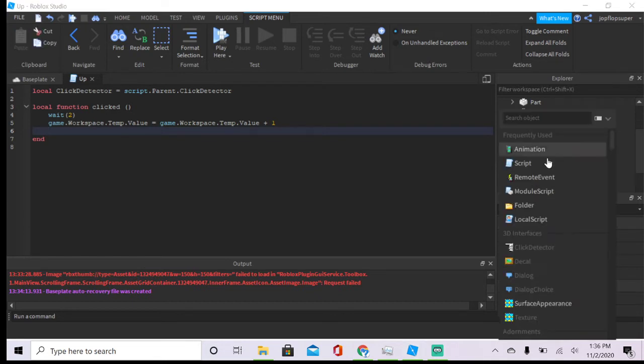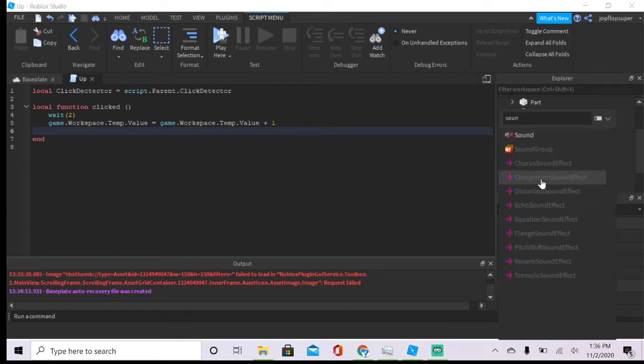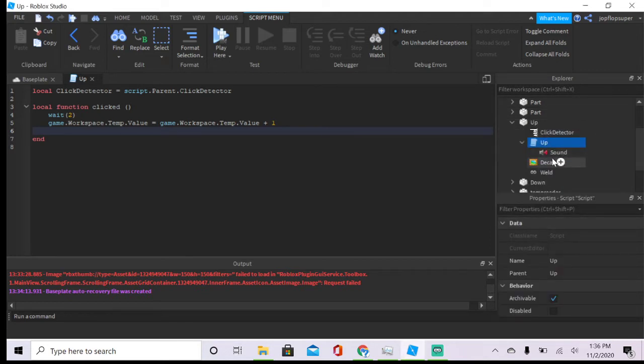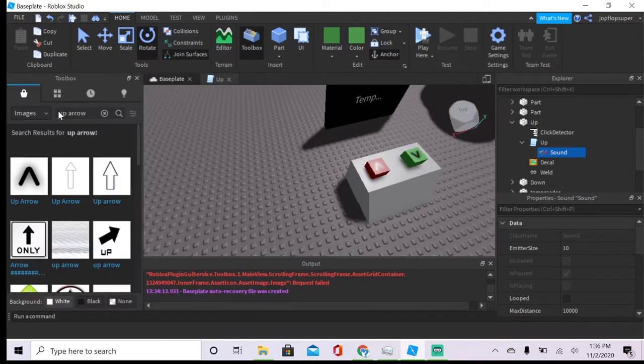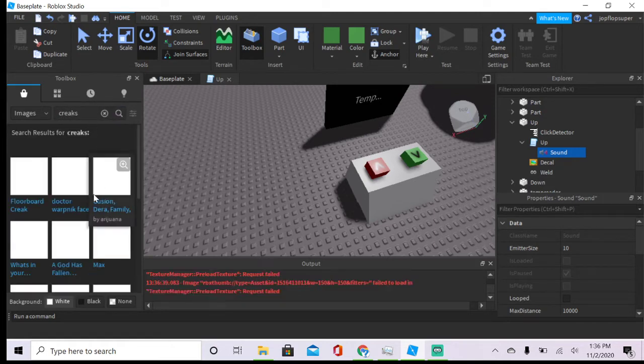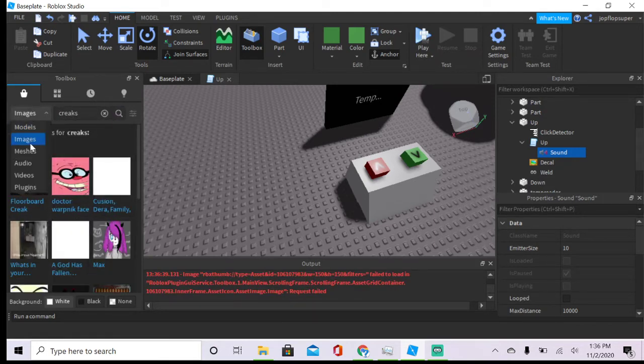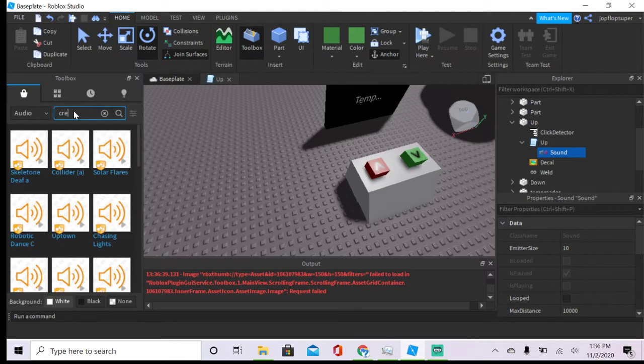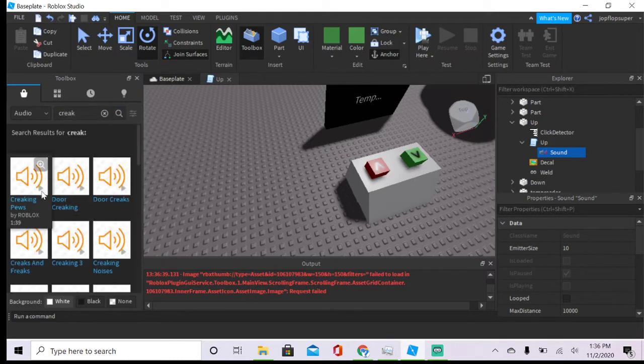So go to the script, add a sound, and then you want to add a sound ID. You want to go in your toolbox. You can also do this in your Roblox library.